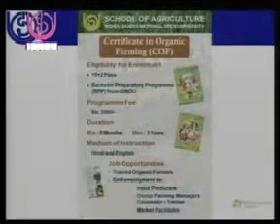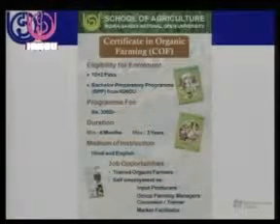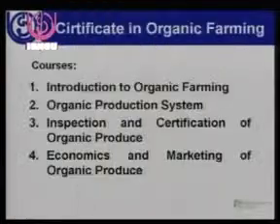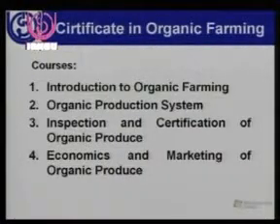Medium of instruction is in English and Hindi. The eligibility for enrollment is 10+2 or the BPP from the IGNOU. What are the job opportunities? The students can become trained organic farmers and can also become self-employed as input producers, group farming managers, counselors, trainer, market facilitator. The courses under this are Introduction to Organic Farming, Organic Production System, Inspection and Certification of Organic Produce, Economics and Marketing of Organic Produce. So these are the 4 courses under this.